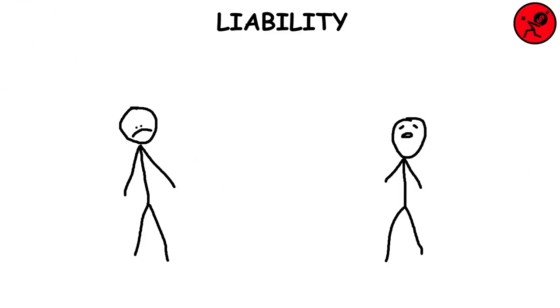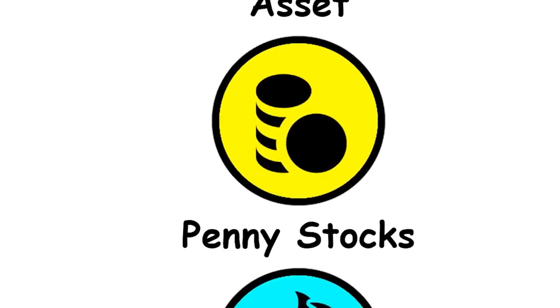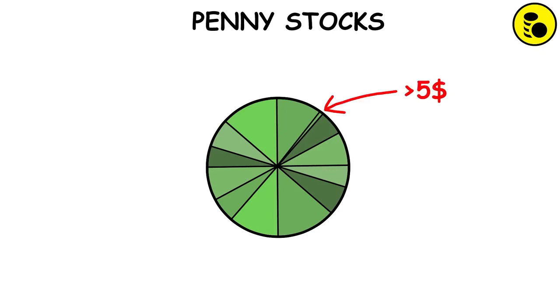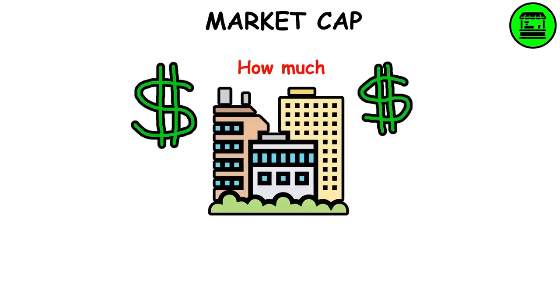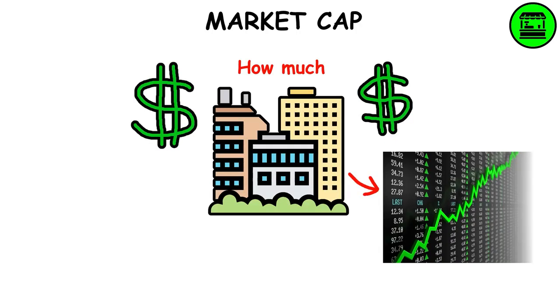Liability. Something a person or company owes. Penny stocks. Shares valued at less than $5. They are usually considered highly risky. Market cap. It refers to how much a company is worth, as determined by the stock market. Leverage.